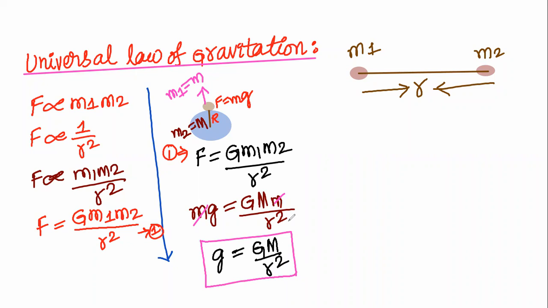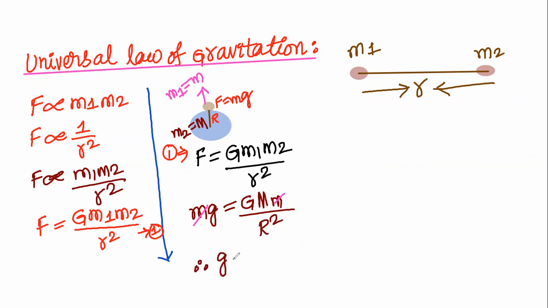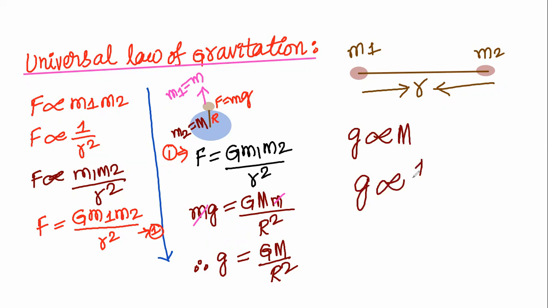This is capital G. Instead of this small r square, what do we have to write? Capital R square we write. Therefore, acceleration due to gravity, g is equal to GM divided by R square. Therefore, acceleration due to gravity depends upon the mass of the planet, and it depends upon the radius of the planet.